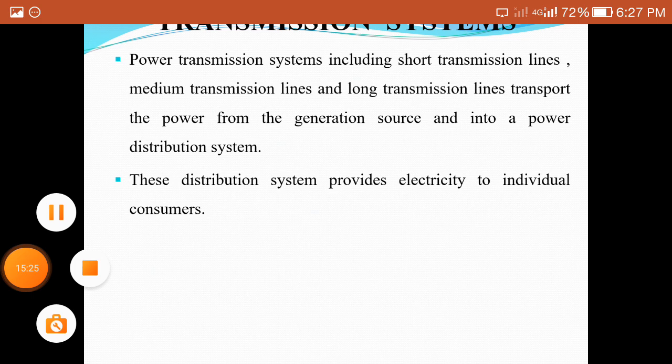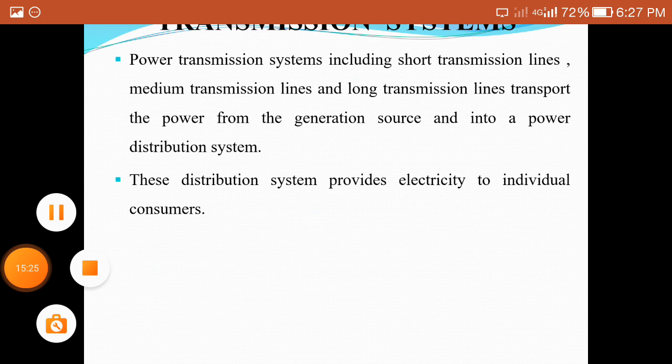Due to the resistance, inductance and capacitance, some losses are to be obtained in the case of long transmission lines. All those losses will be calculated, and we also find out the regulation in the case of a long transmission line. These parameters will be studied in the third unit, that is the long transmission line. And also we will study the surge impedance, velocity of propagation and equivalent diagrams, nominal T and nominal pi, in the case of long transmission systems.